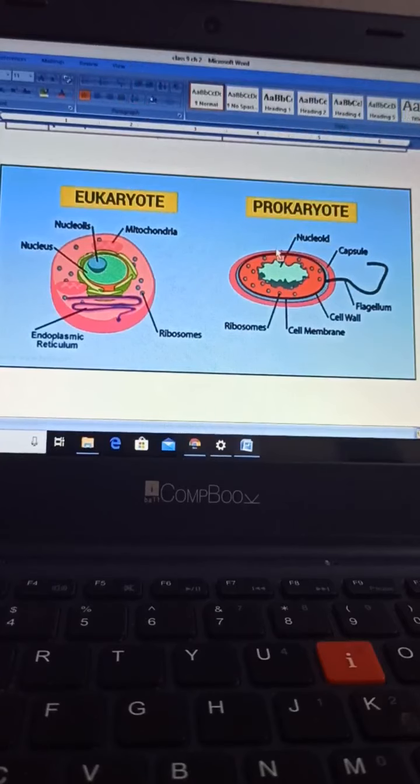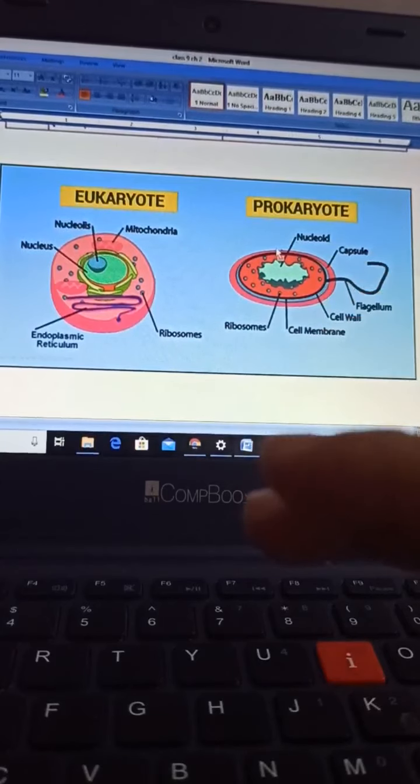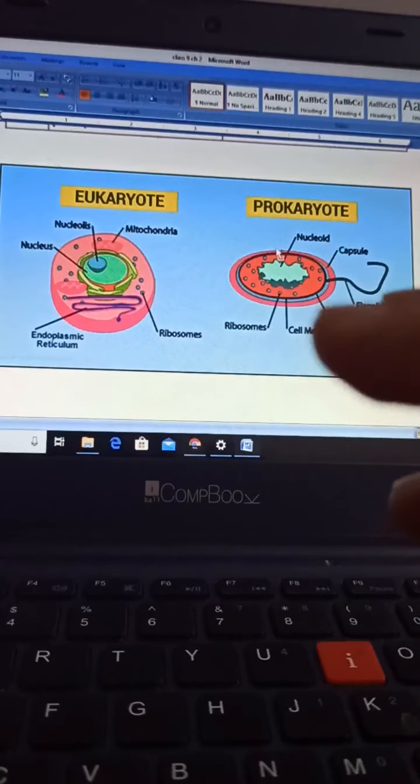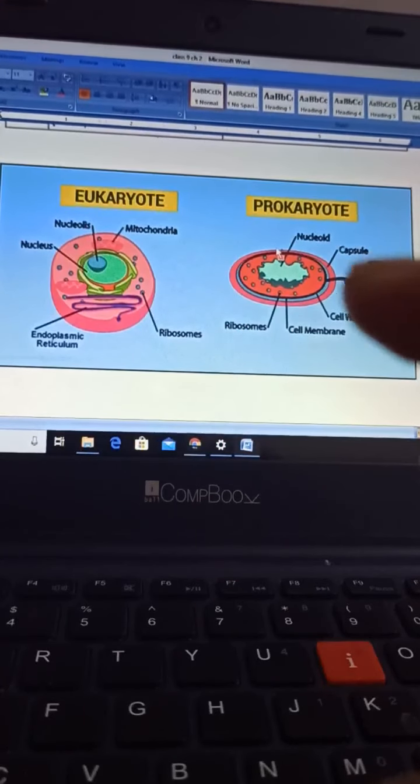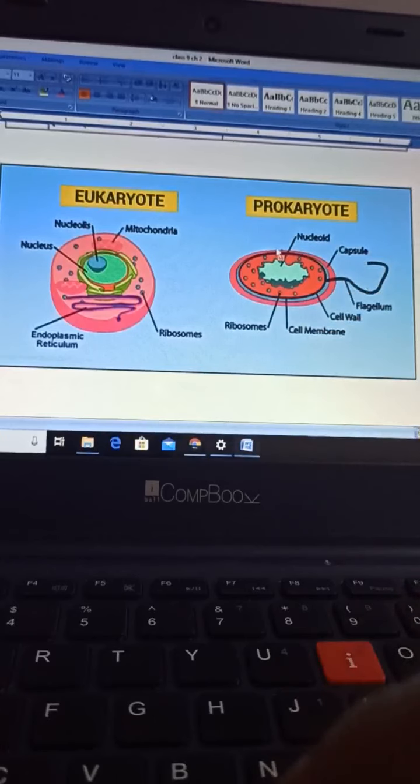The organisms which have a primitive nucleus, in simple terms, their nucleus is not well defined, are known as prokaryotes. Whereas in case of eukaryotes, the organisms having a well defined nucleus with all the nucleus components, and a well functioning nucleus in their body, are known as eukaryotes.